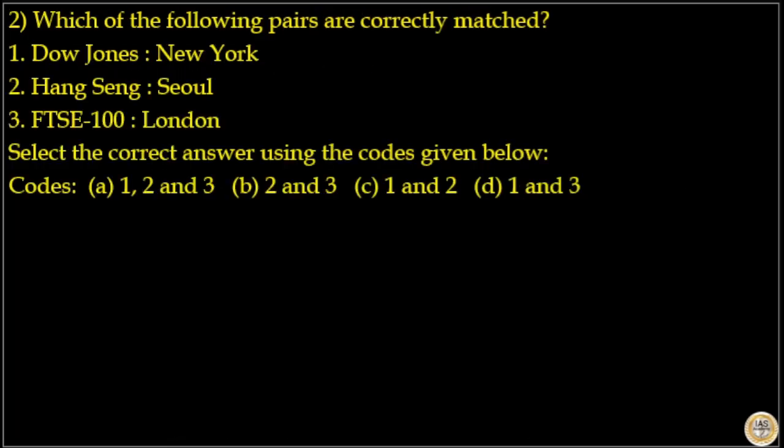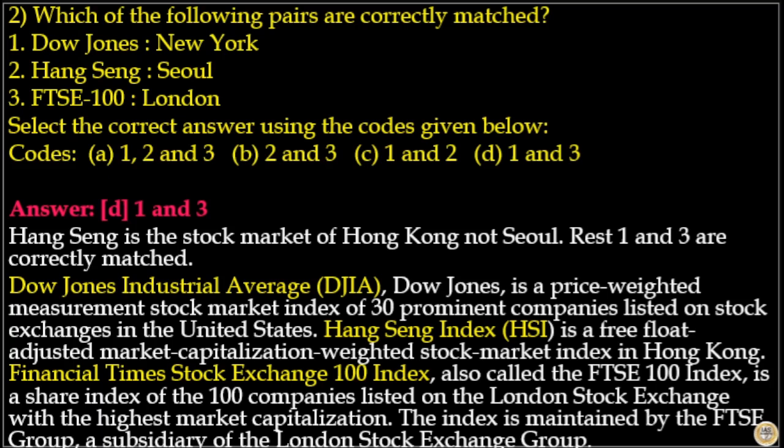Next is, which of the following pairs are correctly matched? Option 1, Dow Jones, New York, that is correct. Option 2, Hang Seng, Seoul, that is incorrect. Option 3, FTSE 100, London, that is correct. Select the correct answer using the codes given below. Here answer to this question is option D, 1 and 3.